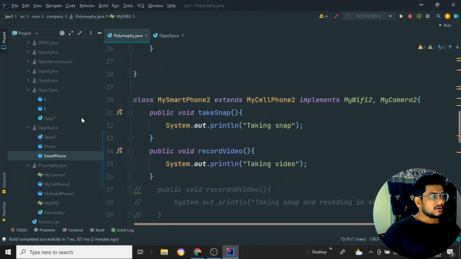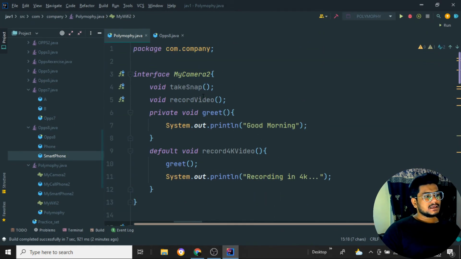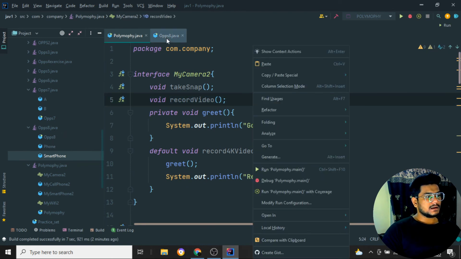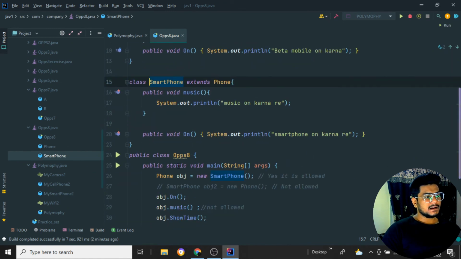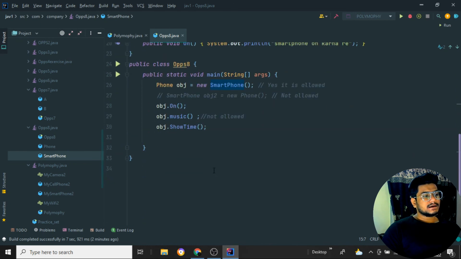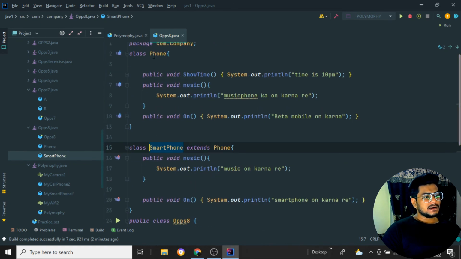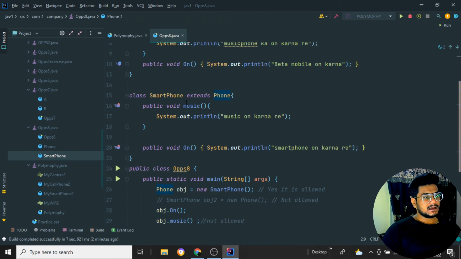So I opened one more thing, that is a smartphone. Here in the smartphone object-oriented programming, I'll just open it here. So here we have the same thing, we have the smartphone and the oops here. So smartphone is equal to object. Here I'm just trying to create an object for those modes, and I'm extending. Before it was a phone, now a smartphone like that. When I'm trying to use the phone mode here, it is allowed.